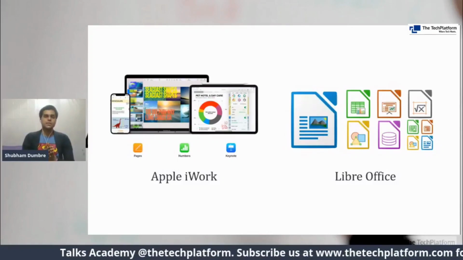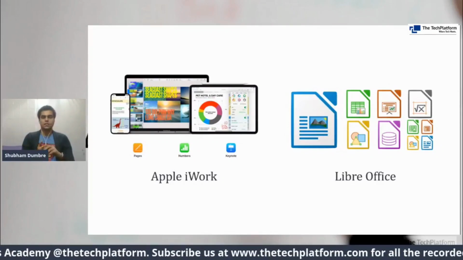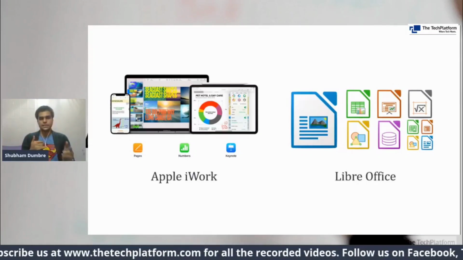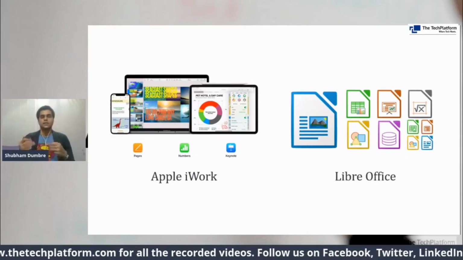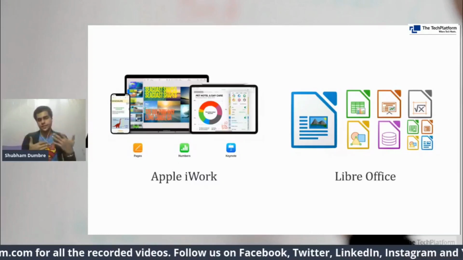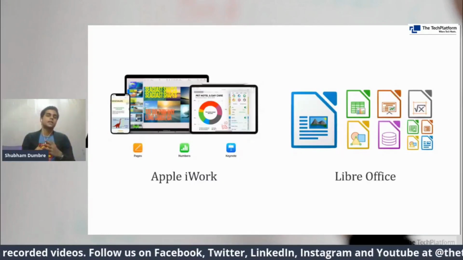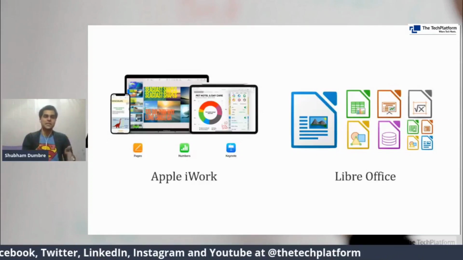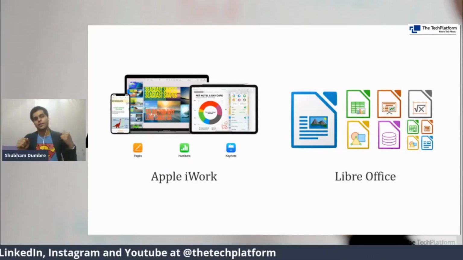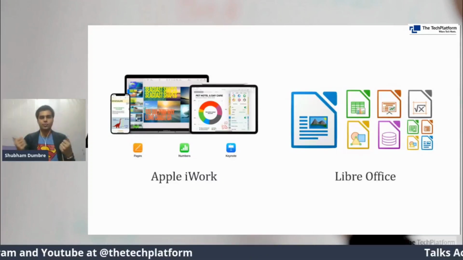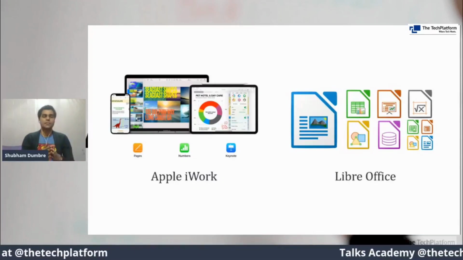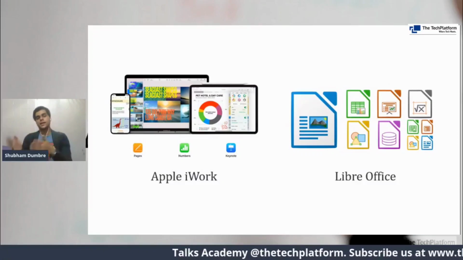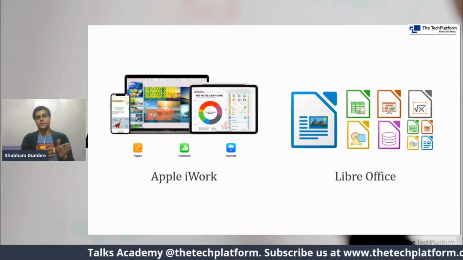If we talk about Numbers, it is similar to Excel, and in terms of Google, it is similar to Google Sheets. So Numbers has an Excel kind of interface and all those functionalities that are related to Excel. And Keynote is for PowerPoint. Keynote is for presentations on Apple interfaces. For Microsoft, we have Microsoft PowerPoint, and from Google, we have Google Slides. So you see again, this Apple iWork has similar applications: a word processor, a number cruncher, and a presenter. So that's Apple iWork.